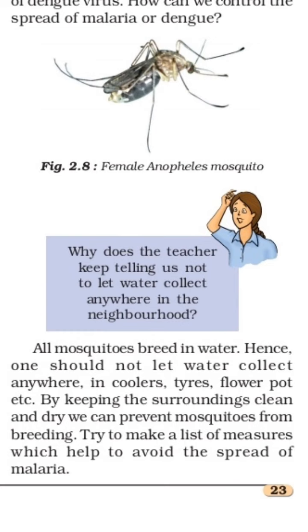For that purpose we have to clean up our environment again and again, and our surroundings also. That will prevent the mosquitoes from breeding. And try to make a list of measures which help to avoid the spread of malaria. Up to this we will see today, and the remaining part we will see in the next period.